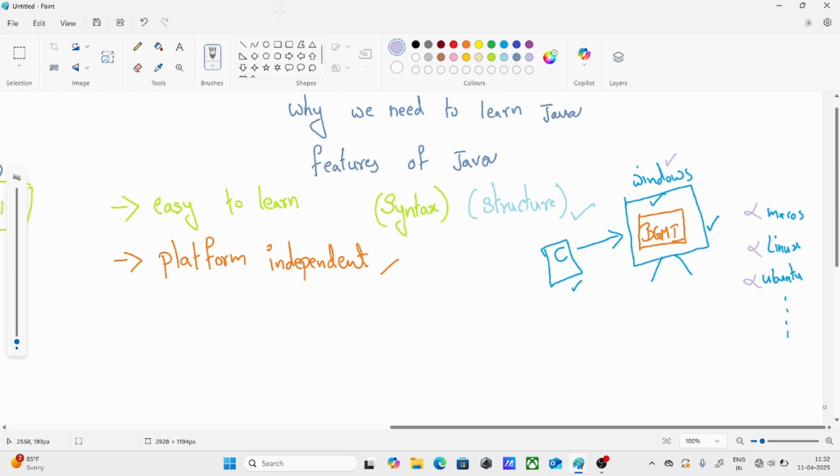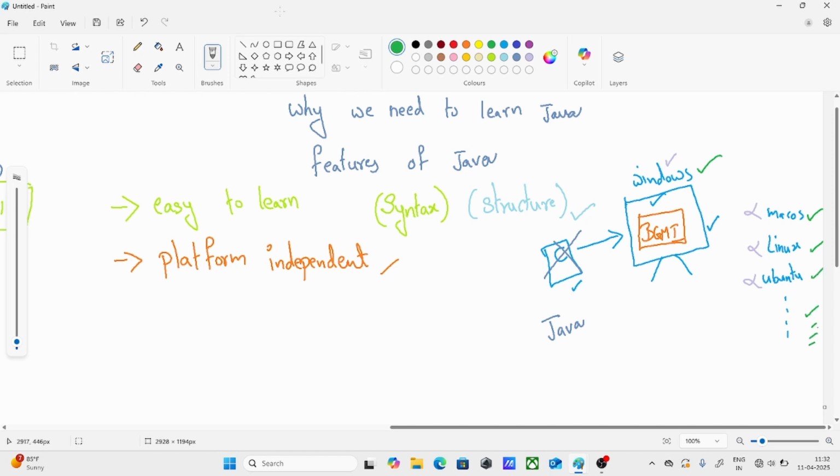That is why Java comes in. If you build the same thing not using C but using Java, you can use it in Windows operating system, Mac OS, Linux, Ubuntu, any operating system.